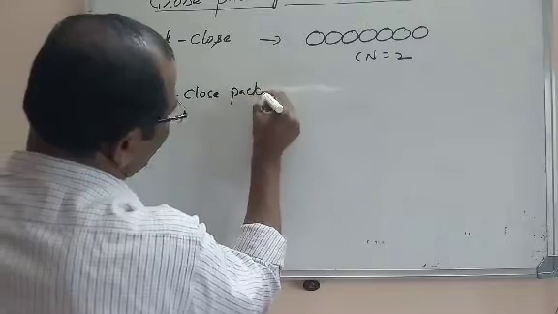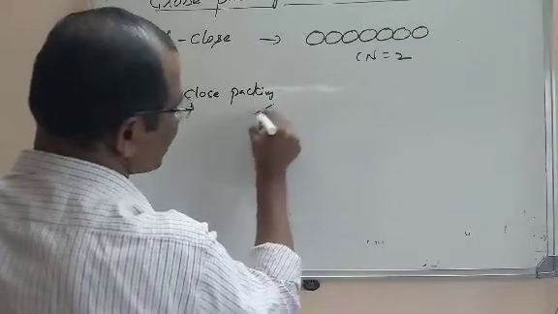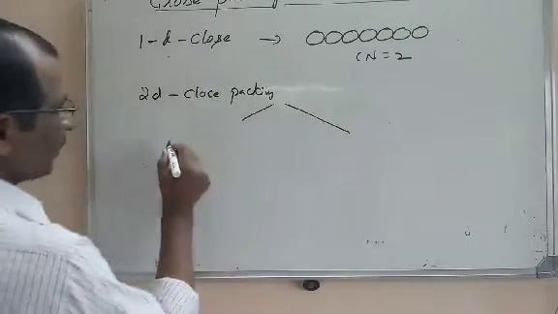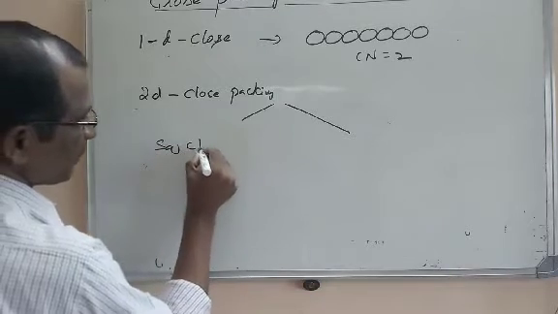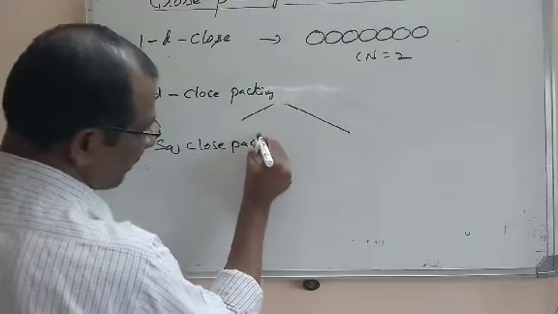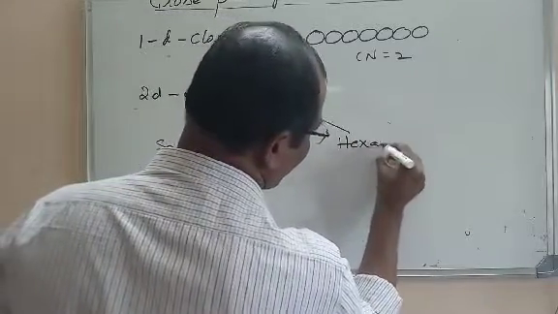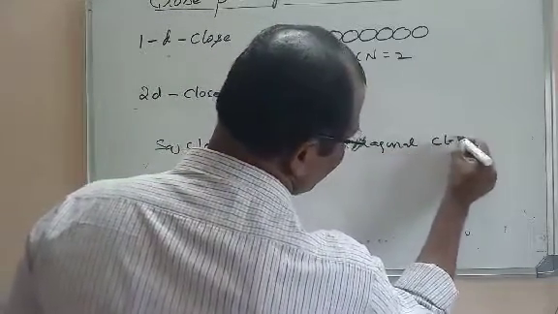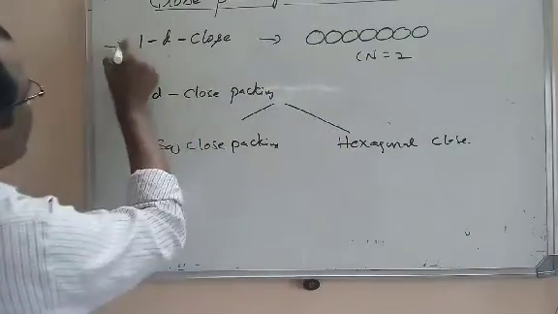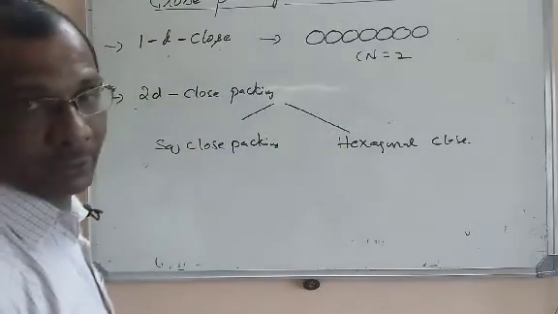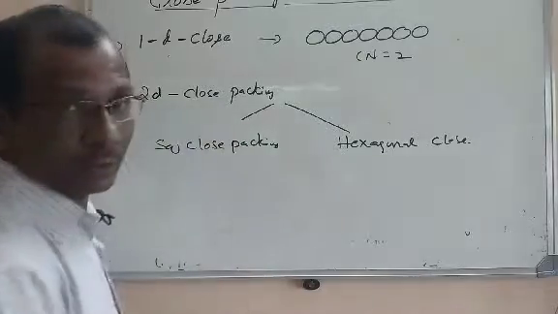In two-dimensional close packing, there are two types possible. One is square close packing, which I already explained, and the other is hexagonal close packing.